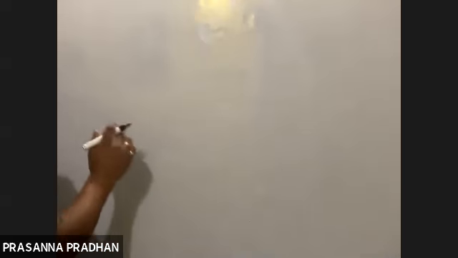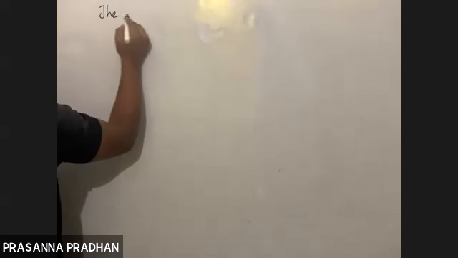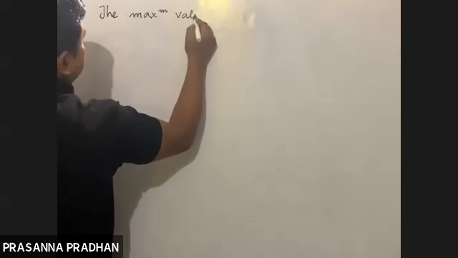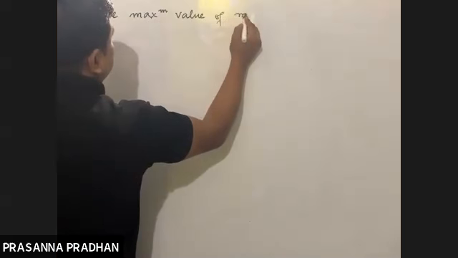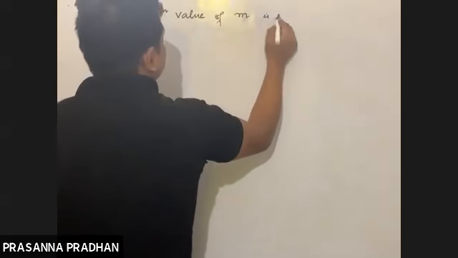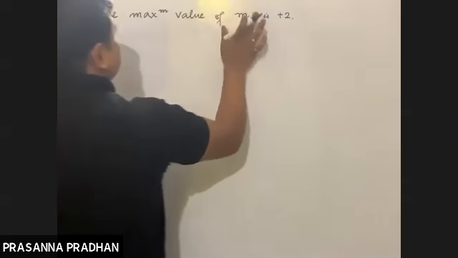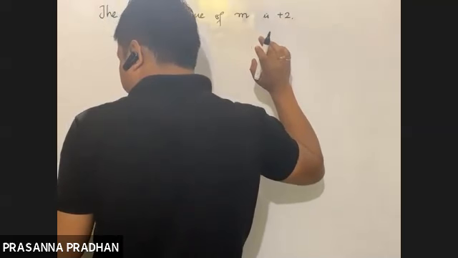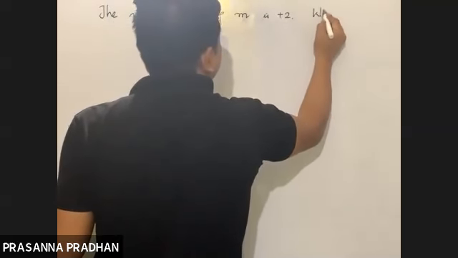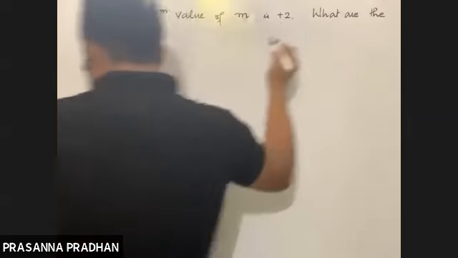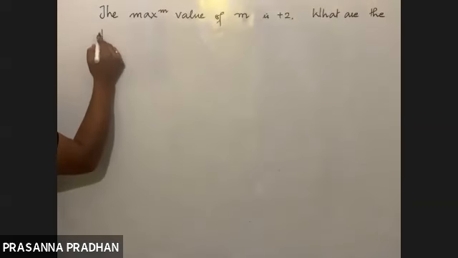For a particular atom, the maximum value of a magnetic quantum number is +2. What are the possible values of